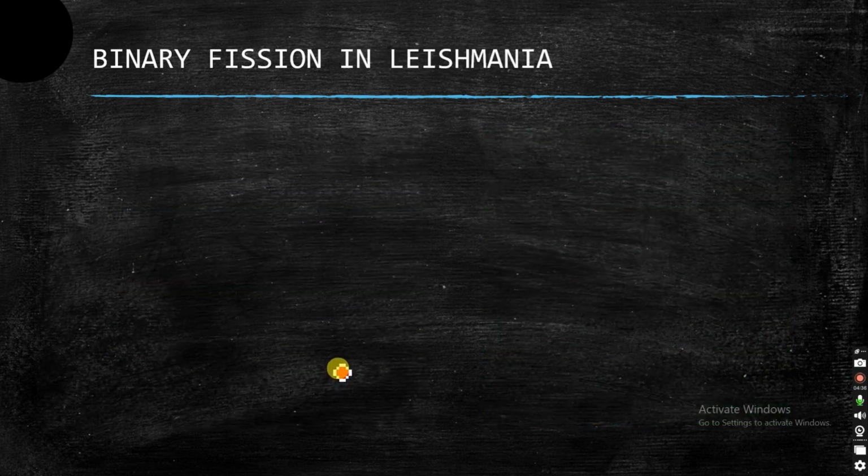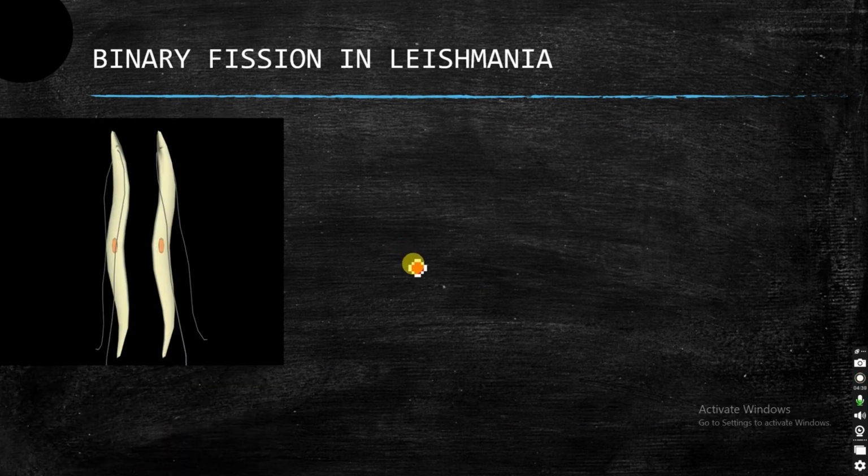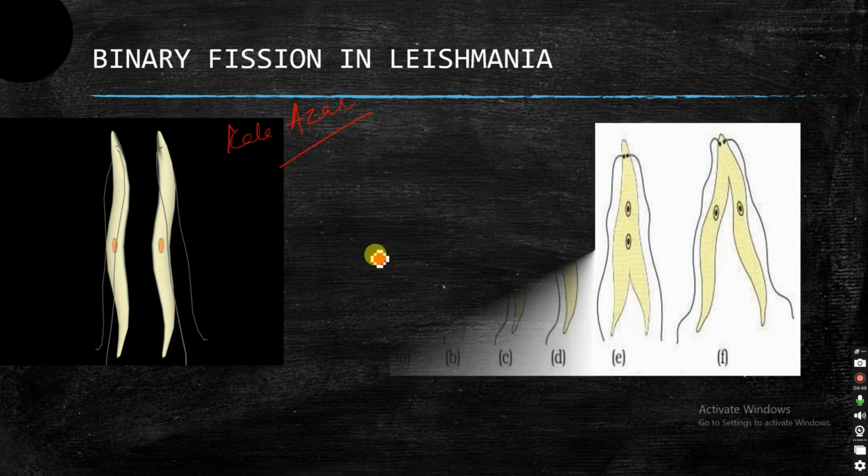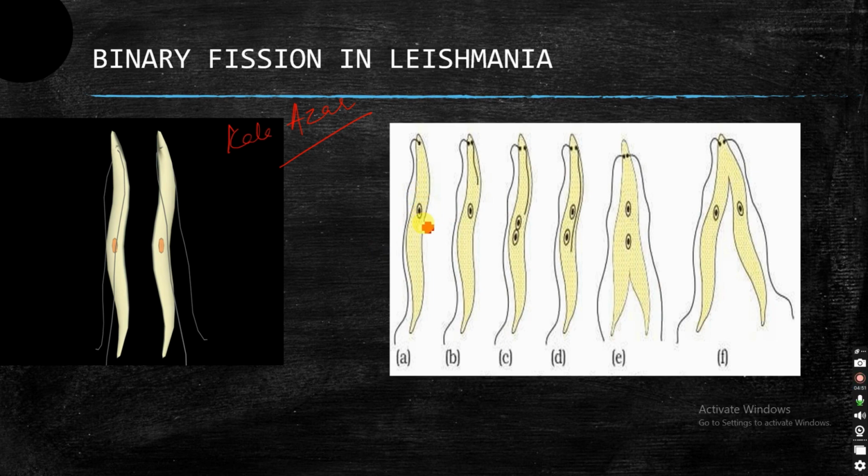Next, leishmania. Leishmania is the organism that causes the disease called kala azar. This is how a leishmania looks. In leishmania, longitudinal division occurs. Can you see the nucleus? The nucleus starts dividing into two, and then through the longitudinal axis the parent leishmania divides into two, and these two will separate, and two daughter leishmania will be produced through binary fission. So this is about binary fission.